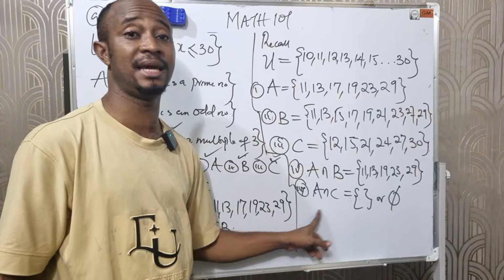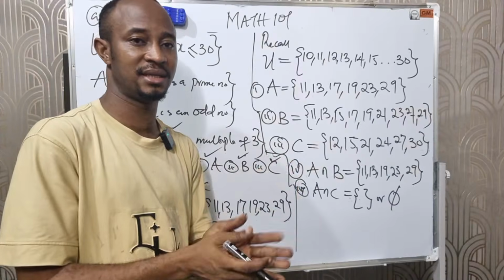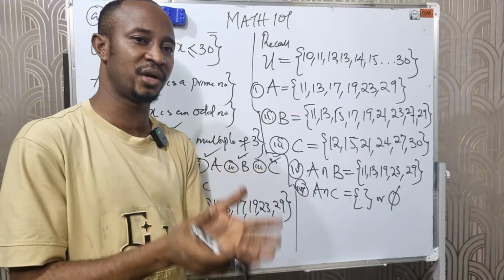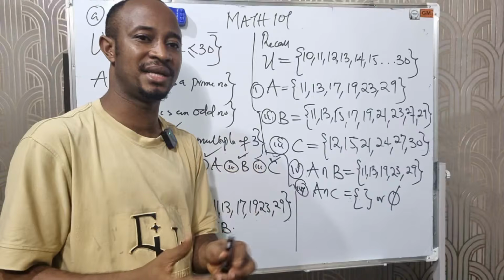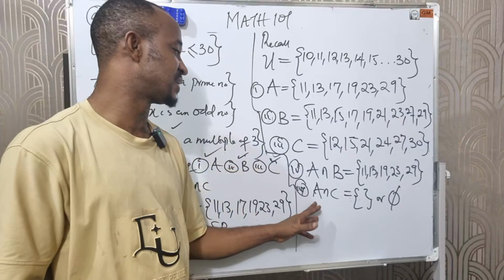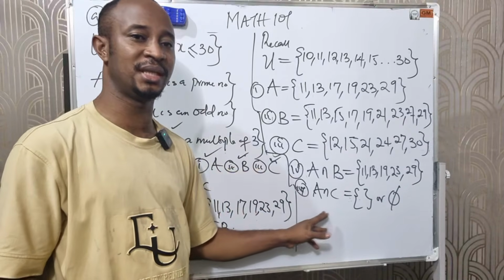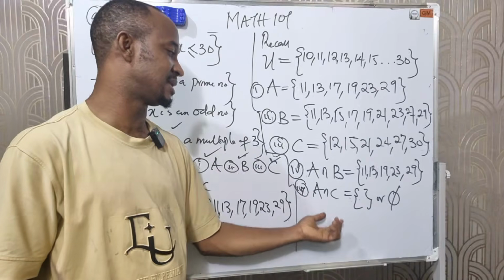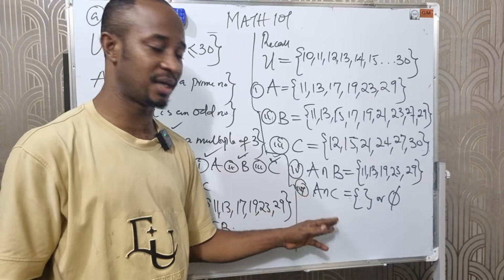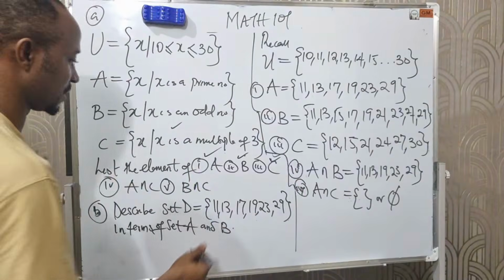What does this mean? It means that set A and set C are disjoint sets. Two sets are said to be disjoint if their intersection is an empty set. So since there is no common element between them, it means that set A and C are what? Disjoint. Okay?